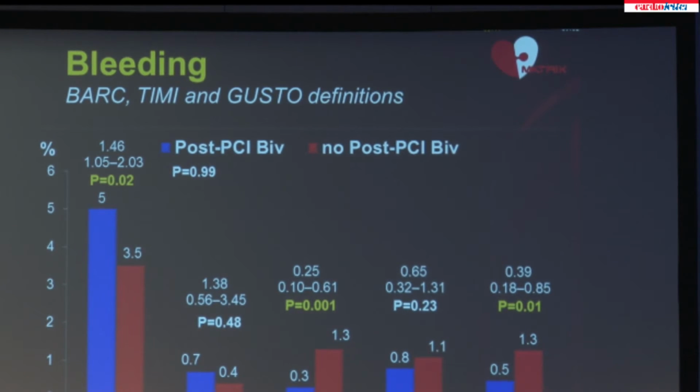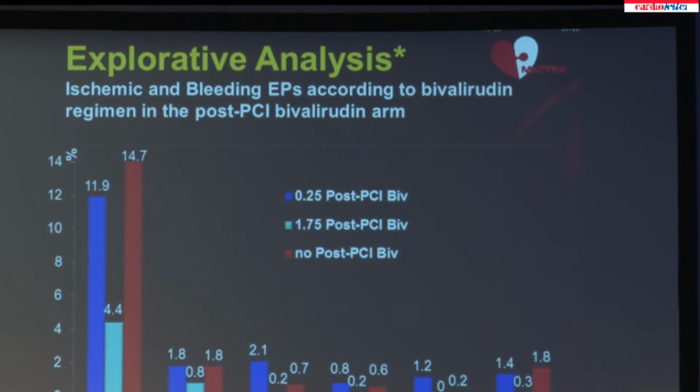Here you have an overview of all bleeding endpoints that were pre-specified. BARC 2 was higher in patients receiving post-PCI bivalirudin, but BARC 3-5 non-access site related or gastrointestinal moderate to severe bleeding complications were lower in patients receiving post-PCI bivalirudin. TIMI major or minor combined did not differ.